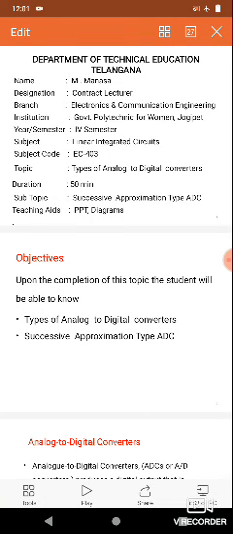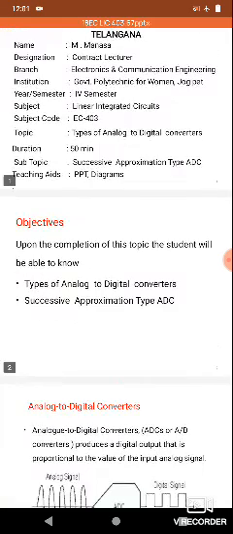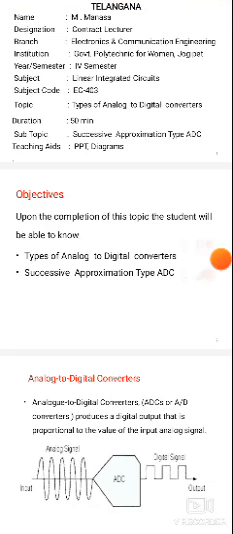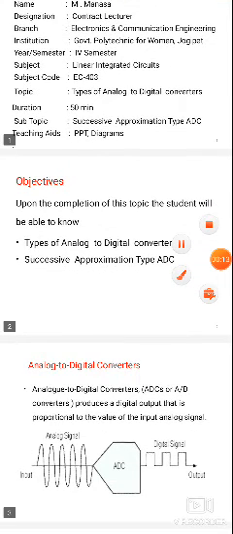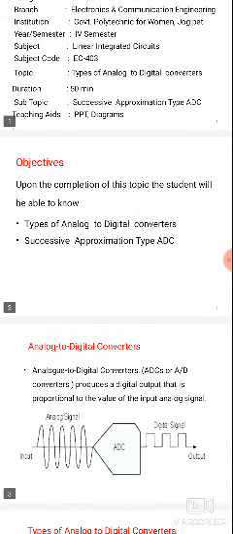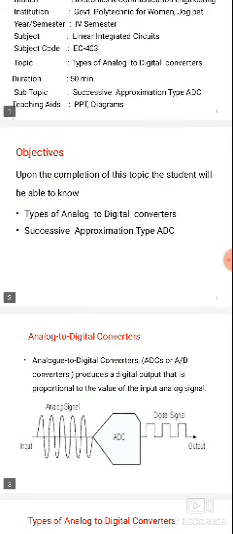Good morning, everyone. Today I am going to explain the successive approximation type of analog to digital converter. Before starting today's class, we have already completed the basics of analog to digital converters. In an analog to digital converter, we give an analog input voltage that is converted into a digital output value. The analog input voltage is proportional to, or equivalent to, the digital output value.